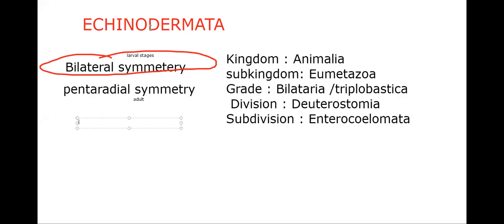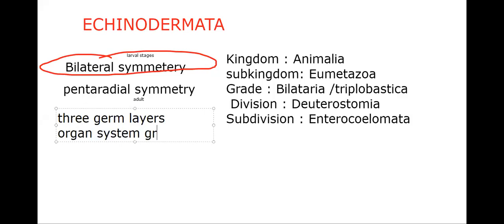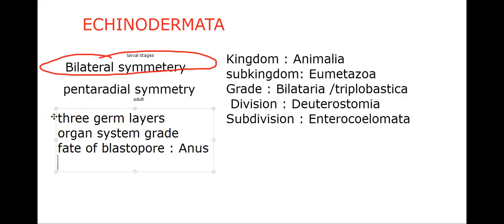That means the number of germ layers is three germ layers. Okay, type of organization, organ system grade of organization, and the fate of blastopore. Now comes anus. Fate of blastopore in Deuterostomia is anus. Type of cleavage, radial and indeterminate type of cleavage is present.